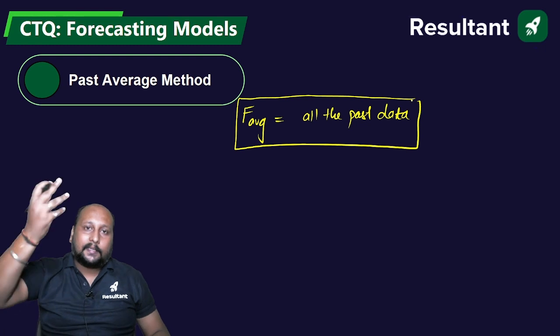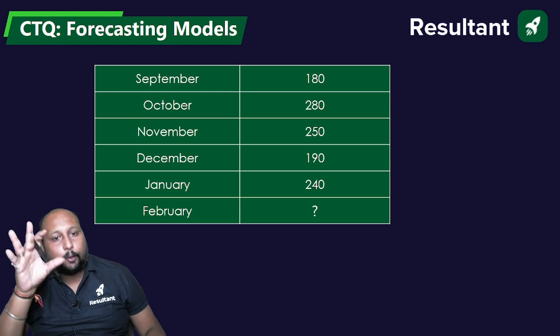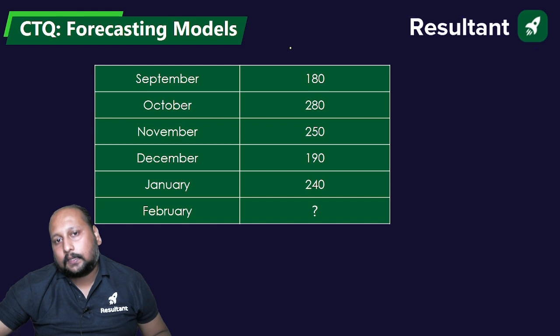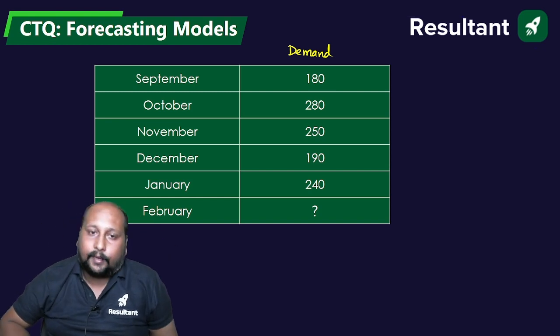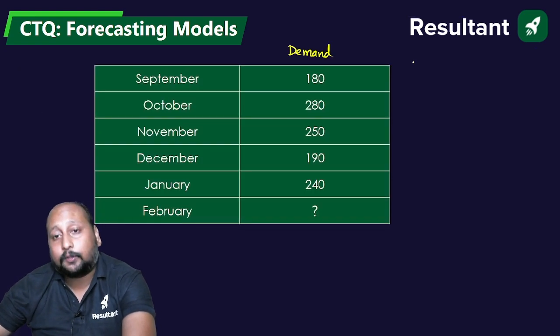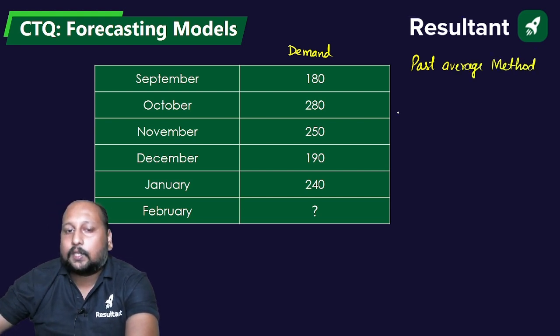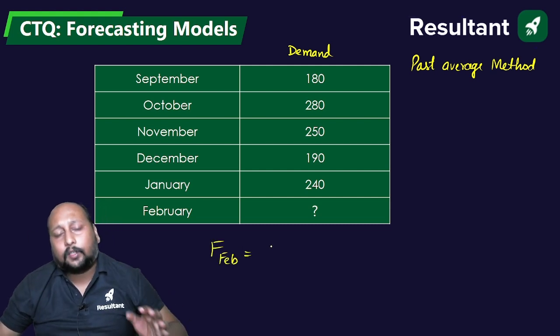Let us take an example to understand this in more detail. Let us suppose I have data from September to January. This is the actual demand that has been created, and based on this data, I need to forecast for the month of February. By using this simple average method or past average method, we will forecast for the month of February as nothing but the average of all the past data.